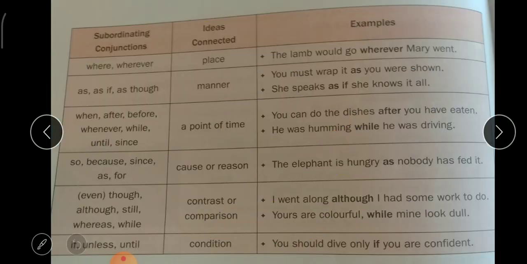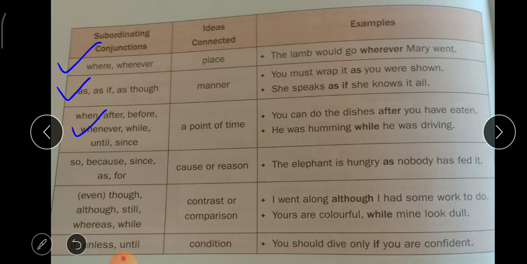This is a chart where we can understand some of the subordinating conjunctions, the ideas which they connect, and some examples. Number 1 is where and wherever. It is used to talk about place. Example, the lamb would go wherever Mary went. Next one is as if, as though. It is used to show manner. You must wrap it as you were shown. She speaks as if she knows it all.